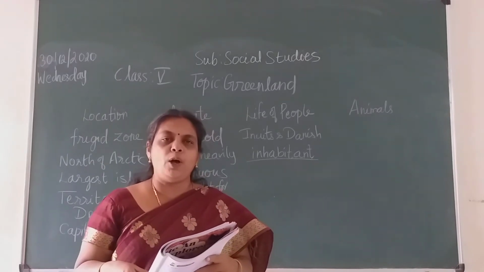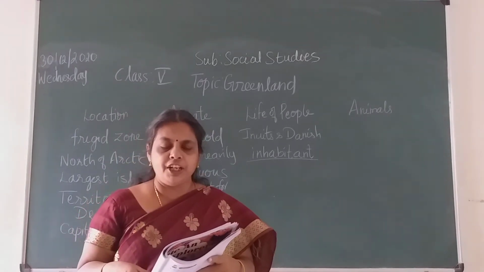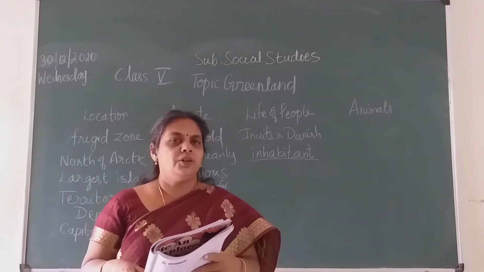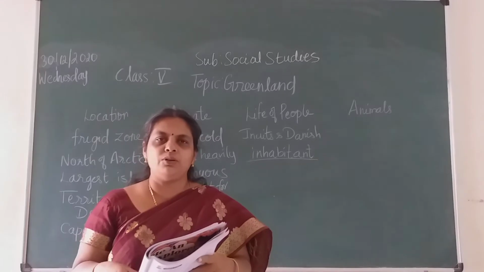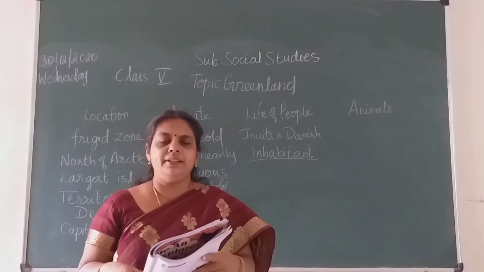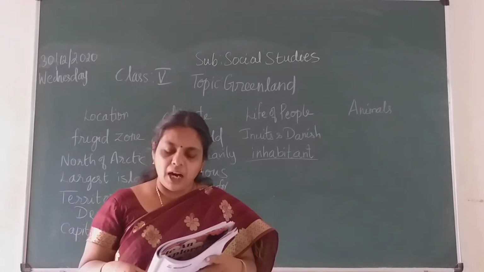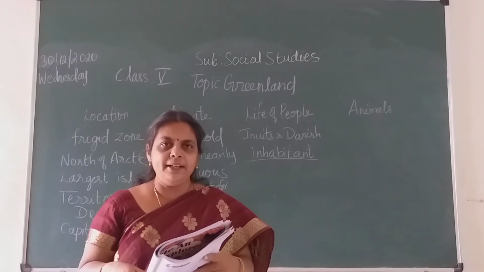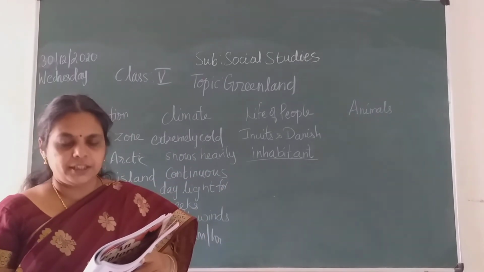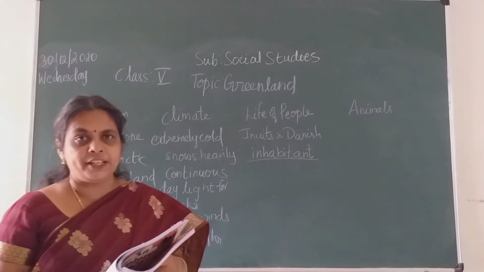And then the main occupation is fishing, hunting, mining and trading. You can't do agriculture over there as it is an ice covered land. So mainly their food comes from fishing, hunting, mining and trading, children. And they need transport to move from one place to another.